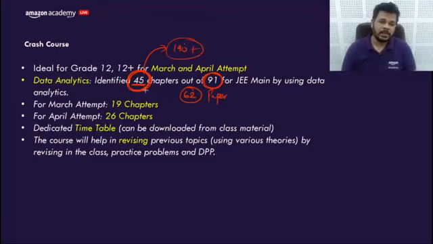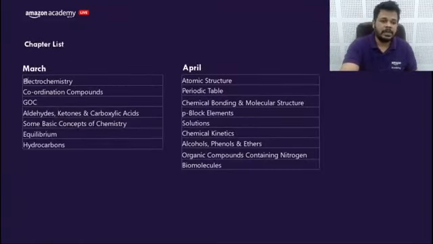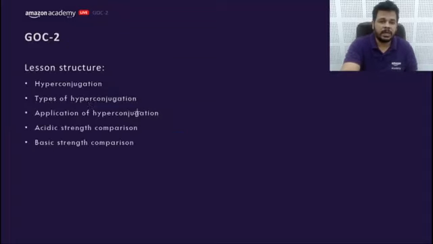So we are going to study these 45 chapters in two parts: 19 chapters before March and the remaining 26 chapters in between March and April. Next, we will give you a dedicated timetable so that you can follow it to get the maximum result. So these are the chapters we are going to cover in March, and these are the chapters which we will cover between March and April.